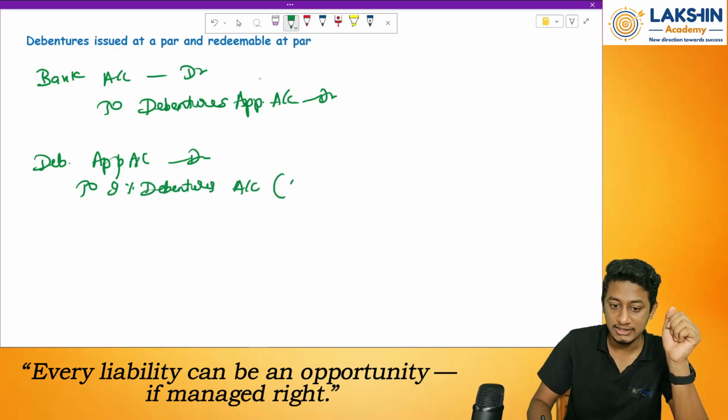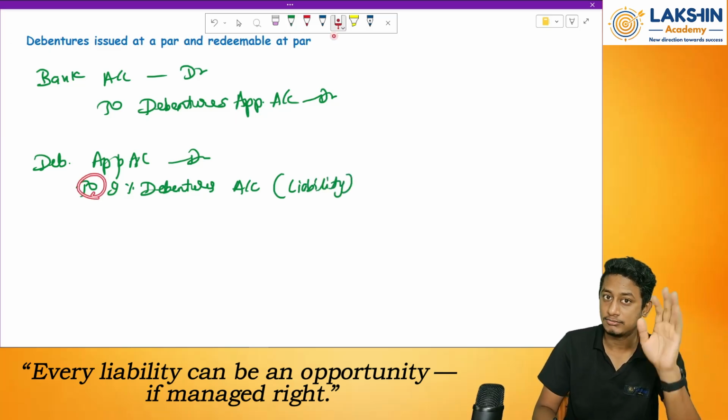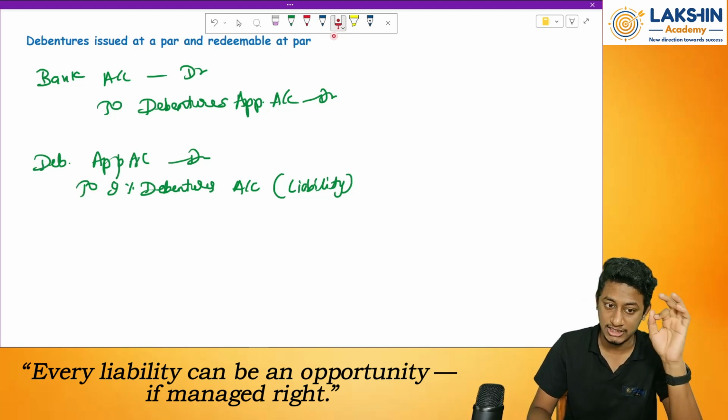Here this will be categorized as a liability. And whenever my liability increases, we will credit the account. The same thing I have done over here. And this logic I have told you before in the issue of equity also. The same logic applies here too.